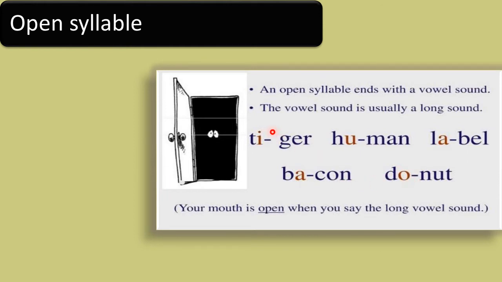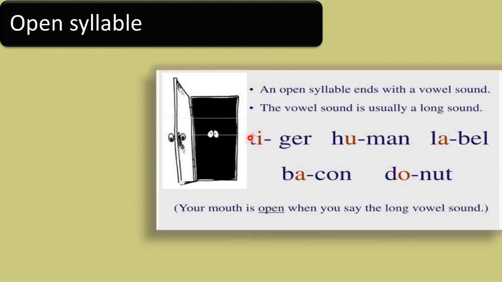Coming to tiger: tiger is a word, and this word is divided into two syllables. Ti is one syllable, ger is another syllable. That means it is a disyllabic word. Have a look at the first syllable, ti.